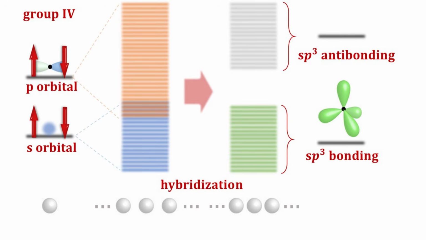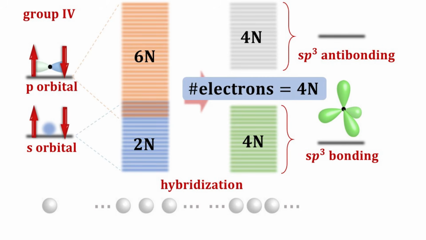The hybridization also produces an energy gap that separates the sp3 bonding and antibonding bands as shown. Suppose n is the number of atoms. Then we went from a fully filled s band with 2n states and a partially filled p band with 6n states, to the completely filled sp3 bonding band with 4n states and empty sp3 anti-bonding band with 4n states. Thus, we have perfect half-filling, where all the 4n valence electrons occupy the 4n sp3